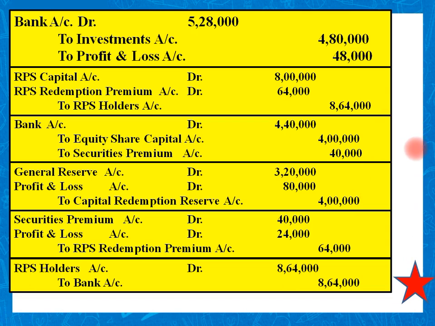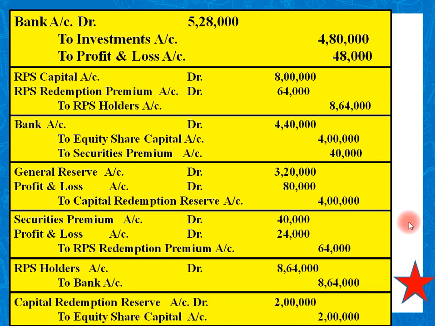And to conclude our journal entries, we need to issue bonus equity shares from the RPS redemption reserve, or you can say the capital redemption reserve account. With this, all our journal entries are over.